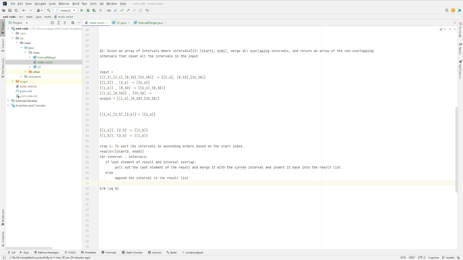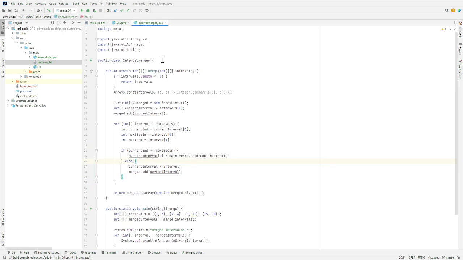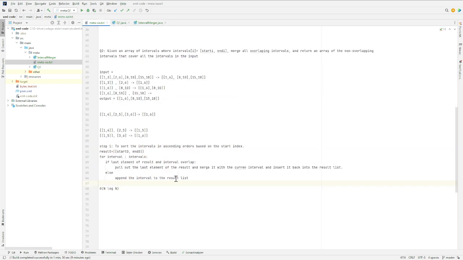And I will show you a code which is exactly based on this particular approach, which is this class. So this is exactly the same approach. If you see here, I'm sorting the intervals and I'm then creating a final output list, which will consist of all the merged intervals. And then I take the current interval, add that to a list, and then I scan the list of all intervals. And this particular case checks whether the intervals overlap or not. And if the current end is greater than or equal to next begin, this is similar to this particular case where these two overlap, where current end, which is 3, is greater than 2. That means the intervals overlap.